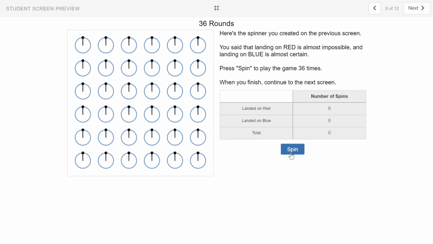We're going to play 36 more times. How many times would you expect to land on a red? There is a sector there, but it's small. Let's see what the results are. Oh, I got 1 red. Looks like 1 out of 36, so about 3% of the time. That seems to go with our theoretical probability that it would be really difficult to land on red and that most of our spins should land on blue.